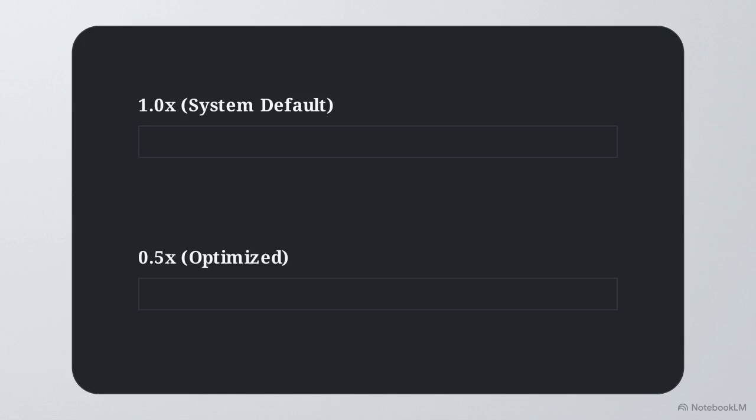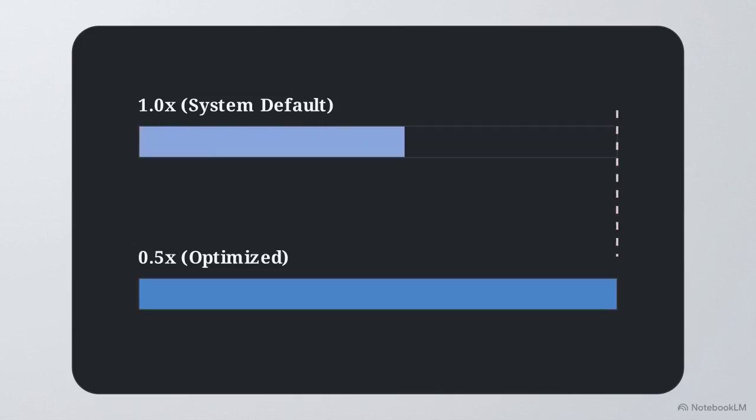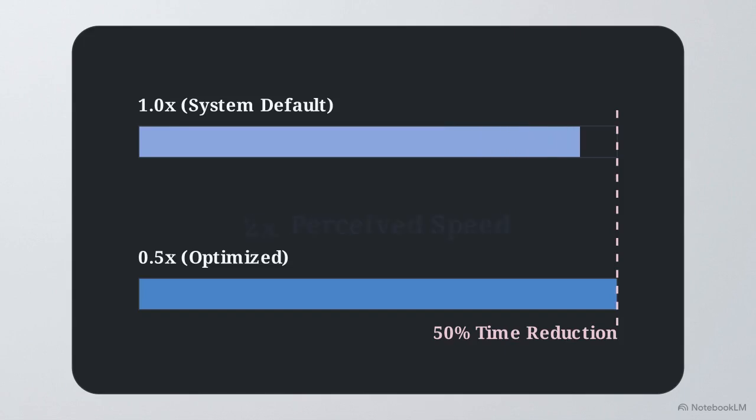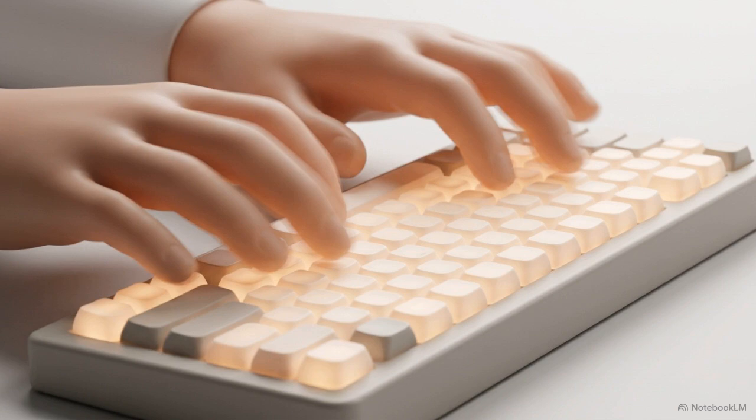This bar chart visualizes the timing of interface animations. By default, Android sets window transitions to a 1.0 speed. If you drop those scales down to 0.5, the animations render in half the time, artificially doubling the perceived speed of your phone. Speed also comes from how you input data.